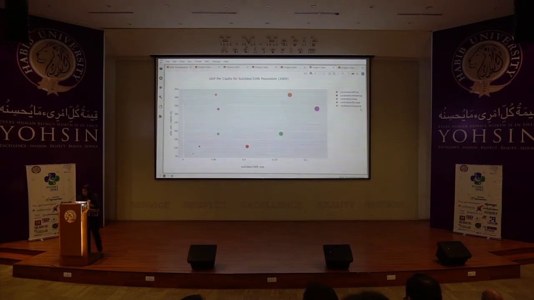Another feature which I've added is that, for instance, if I want to see the exact value for a particular continent, the exact value of the suicide rate, I can just hover over this plot and it will display to me the continent name, the exact suicide value, and the GDP per capita. It is very easy, right?